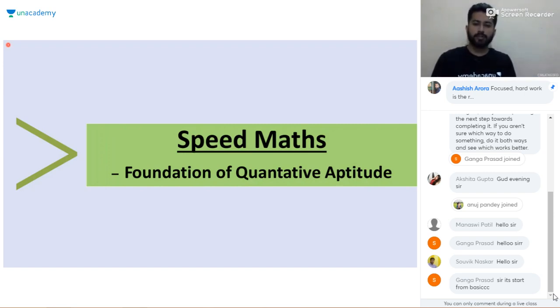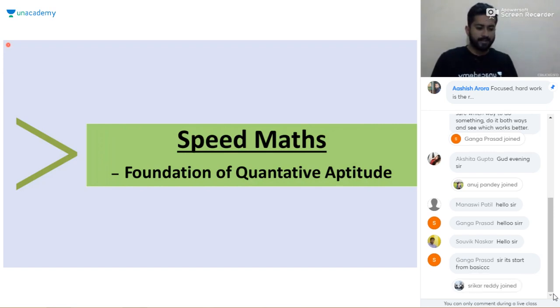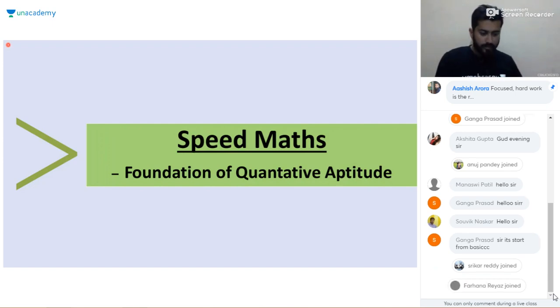Let some people join, then we will start the session. We will wait for 4 to 5 minutes after the start of the session, and then we will begin with the content. Hello everyone. Good evening. Hello Akshita, hello Manasvi, hello Ganga Prasad ji, hello Souvik. Ganga Prasad ji, it's the same session you attended at 5 p.m. The session is the same, just the language is different. Here the communication language will be English.